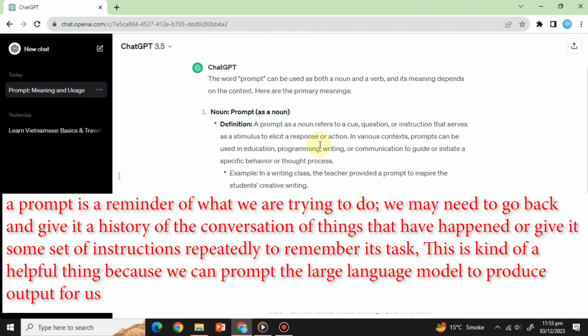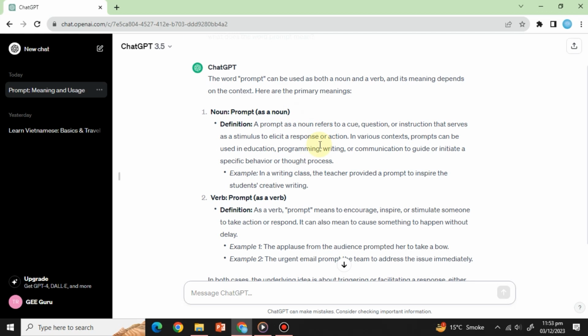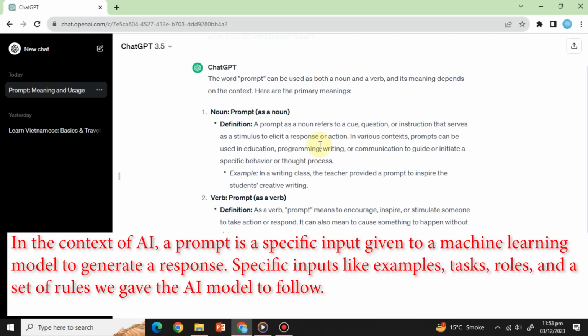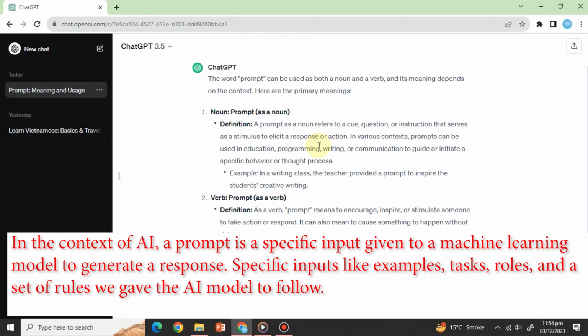This is kind of a helpful thing because we can prompt the large language model to produce output for us. In the context of AI, a prompt is a specific input given to a machine learning model to generate a response. Specific inputs like examples, tasks, roles, and a set of rules we gave the AI model to follow.